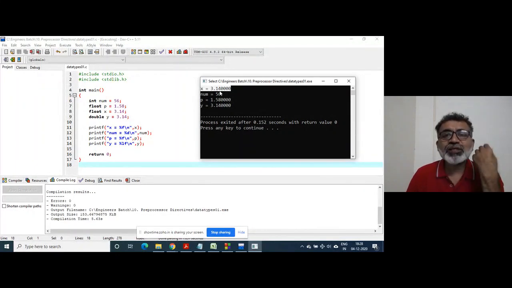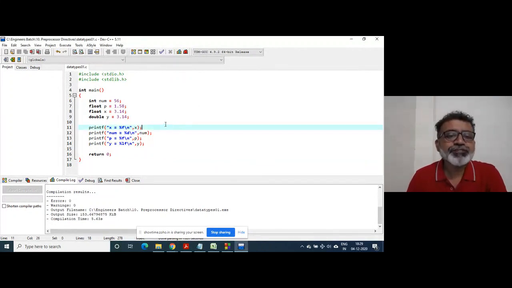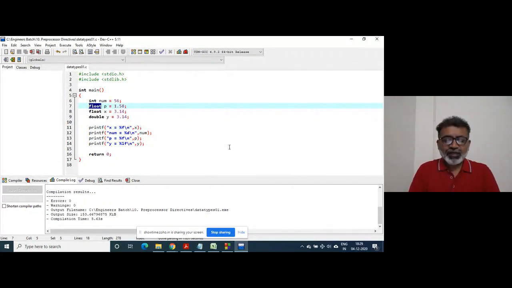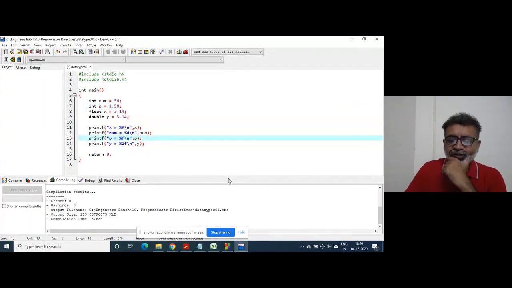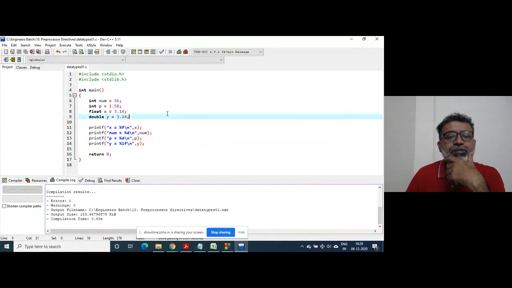You will say nothing. So if one is double and another is float, then some difference must be there for sure, right? So let's go inside the machine. How does it work? Before that, let me declare this variable as an int, and I'll print it using %d. Let's check what happens. I'll build that program. Is there any error? No error is there. No warning is there.